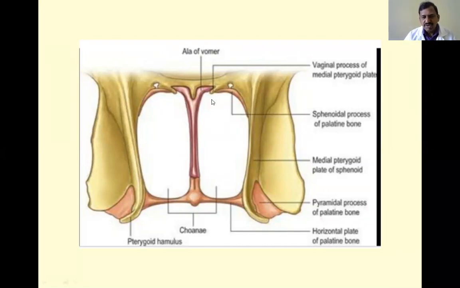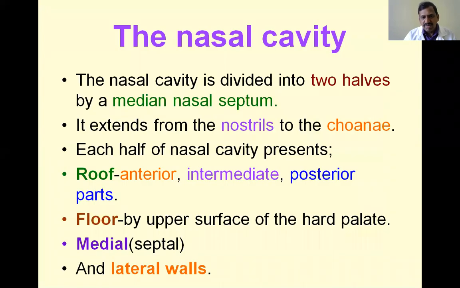The maximum breadth is 1.5 centimeters. That is the nasal cavity extension, the nostril, and the cona. Next, coming to the nasal cavity proper.